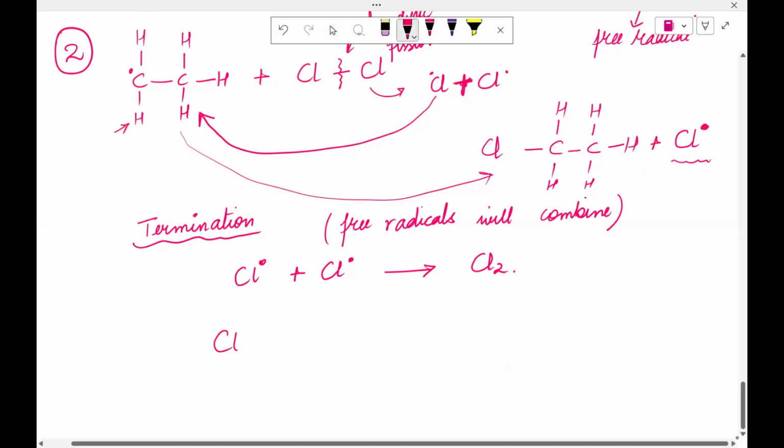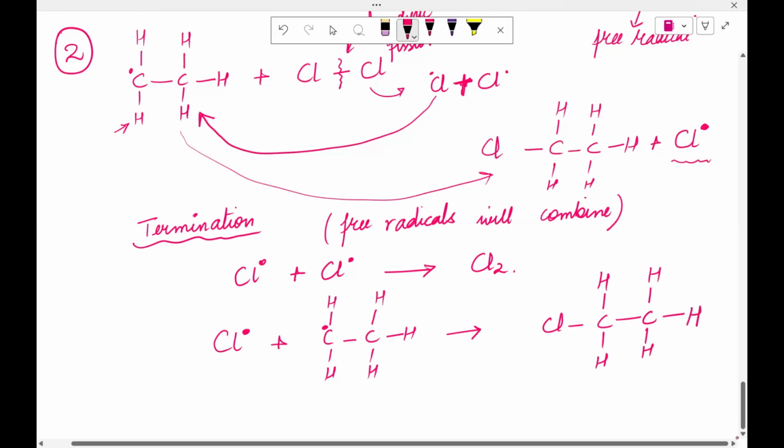So it is going to combine with Cl dot plus C dash C H H H H and this H with a radical here. So they will also combine and form Cl dash C H H then C H H and then this H. So this is the first one, this is the second one, and there are radicals.